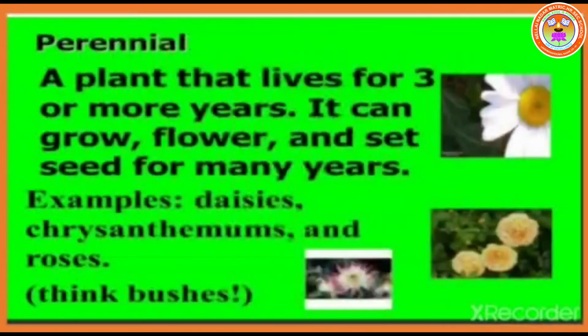The next type of plant is perennial, a plant that lives for 3 or more years. It can grow, give flowers and set seed for many years. Example, daisies, chrysanthemum and roses.